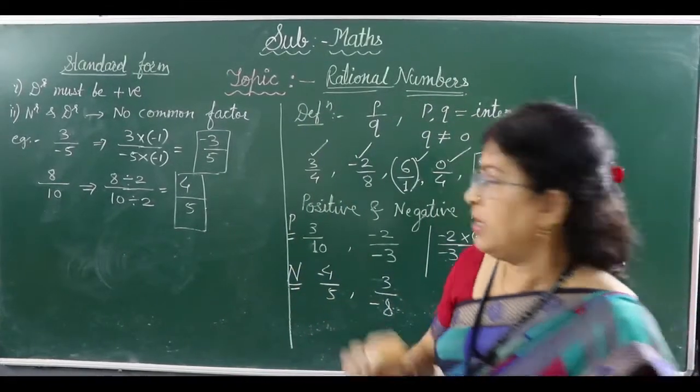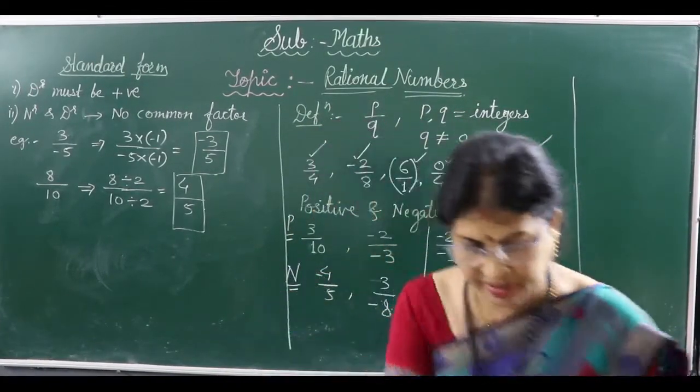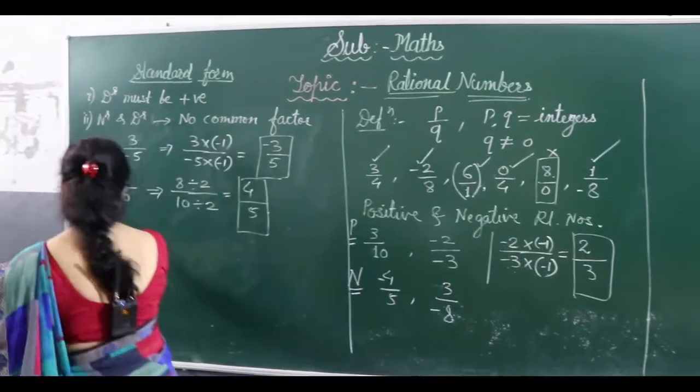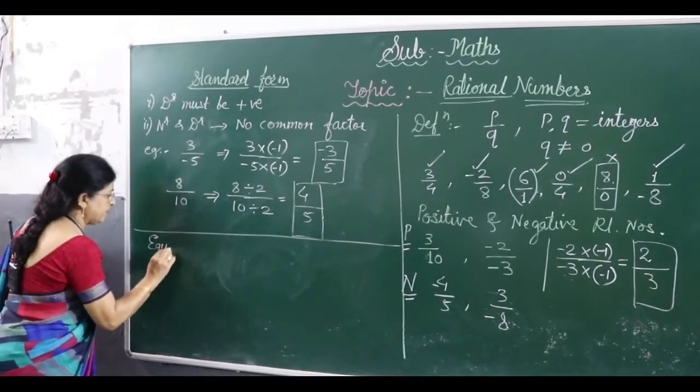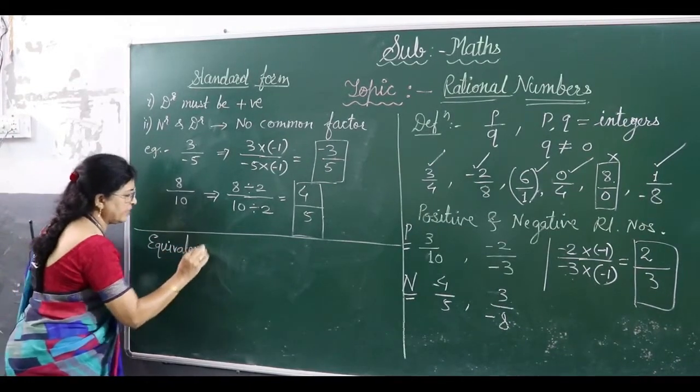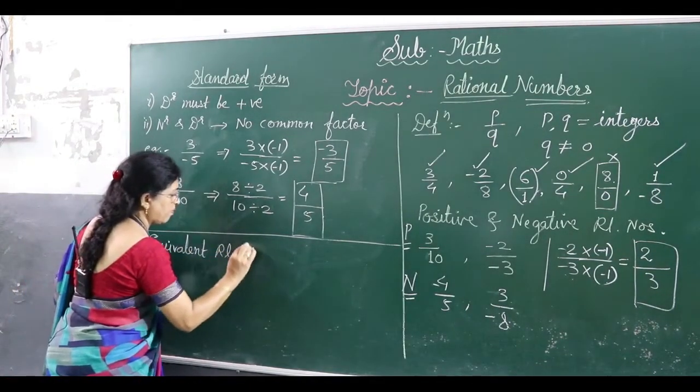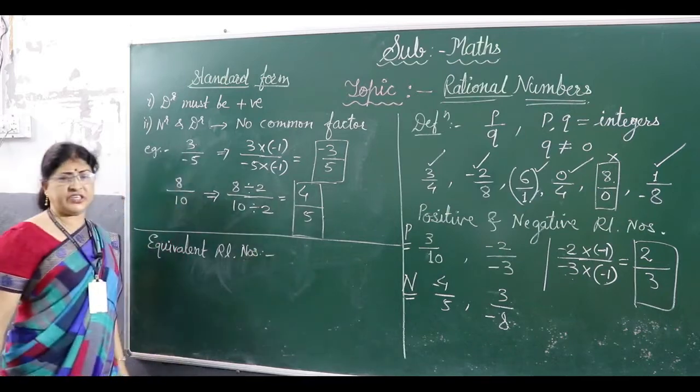Now let's come to the next topic. Here only I will explain to you. Next come equivalent rational numbers. What are equivalent rational numbers? Simple.